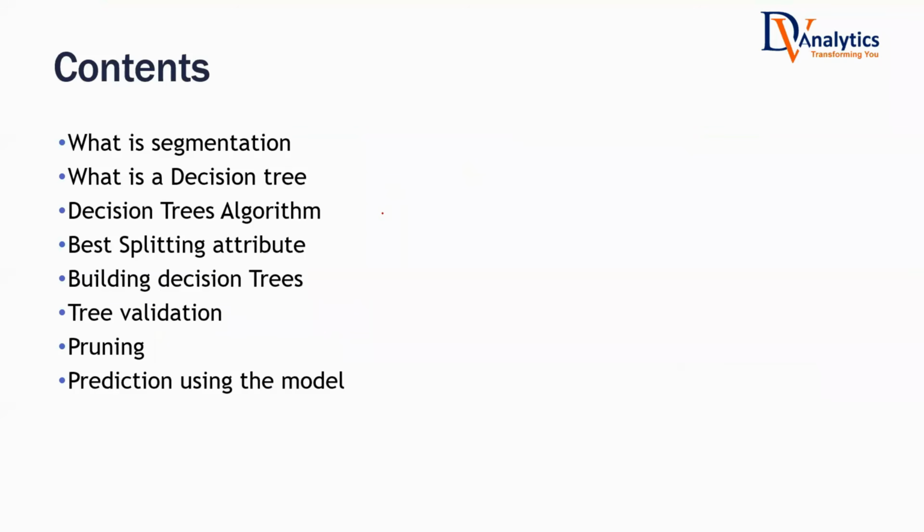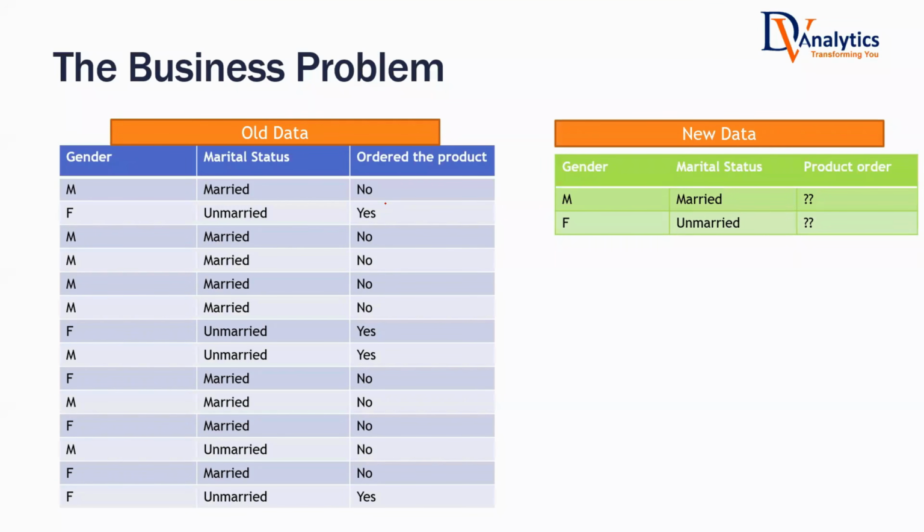So the problem statement, on the face of it, looks very simple. It looks very similar to the general problem statement that we hear. I have feature x1, I have feature x2, I have the target variable y. Feature x1 is gender. I know the marital status of the customer, and the target variable is whether the customer has ordered the product or not. I have gender, marital status, and whether the customer has historically ordered the product or not. Some customers did not order, some customers have ordered the product.